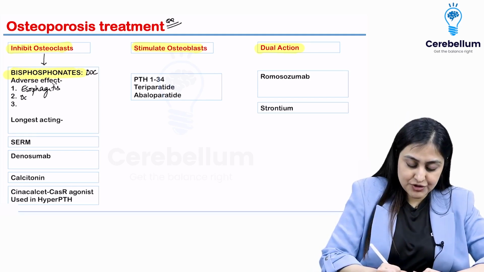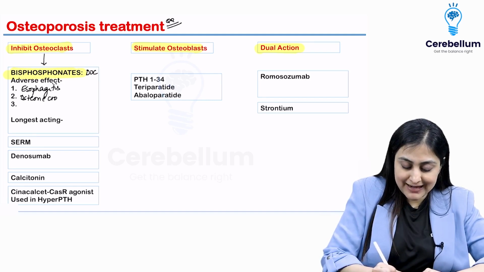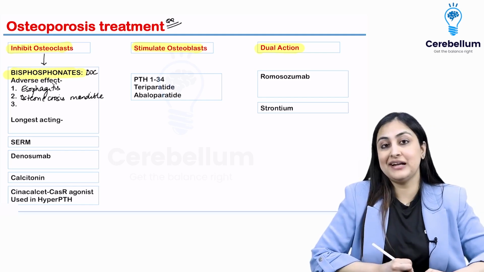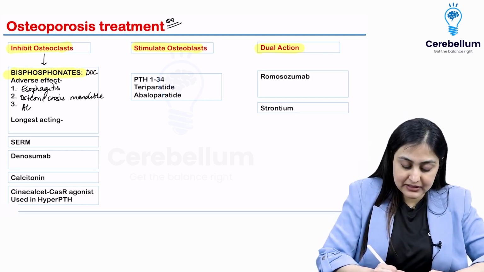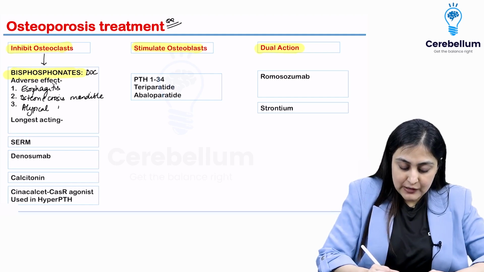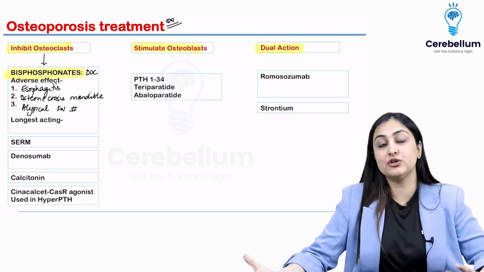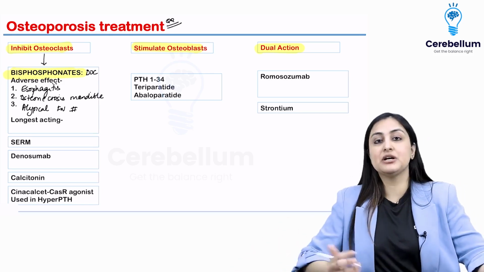Second is the osteonecrosis of the mandible. All right, so osteonecrosis of the mandible. And the third effect that you want to remember is atypical femur neck fractures. All right, so remember we are giving it for osteoporosis to prevent fracture, and one of its own side effects is atypical femur neck fracture.